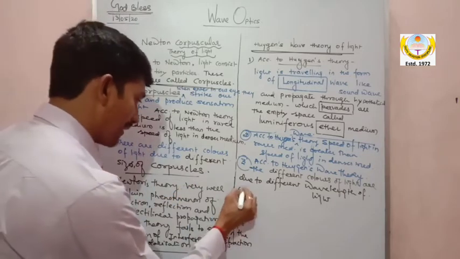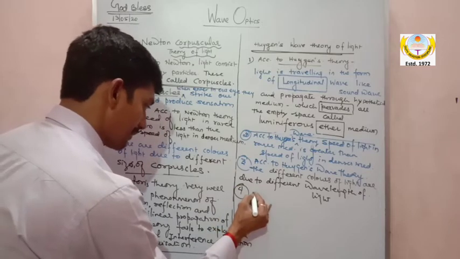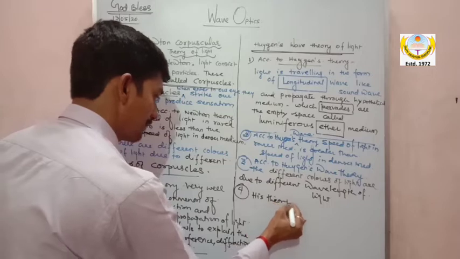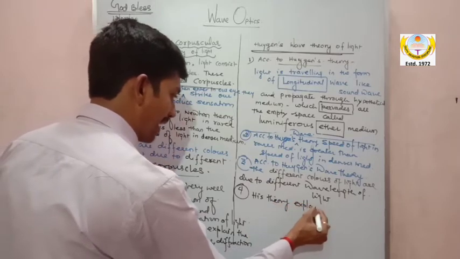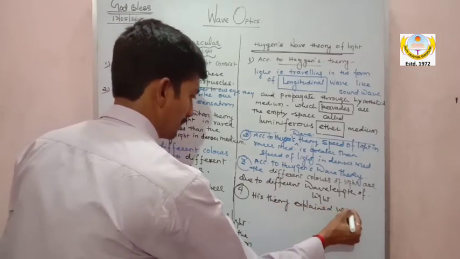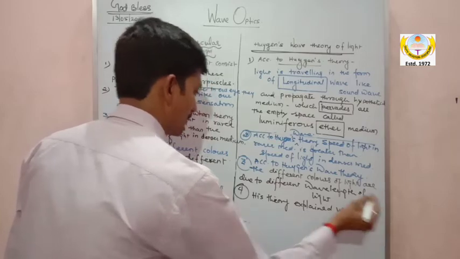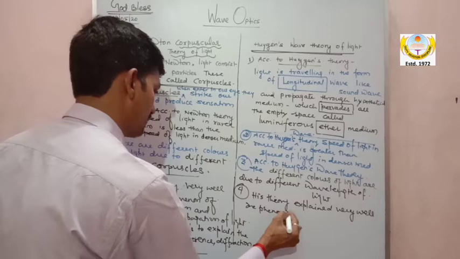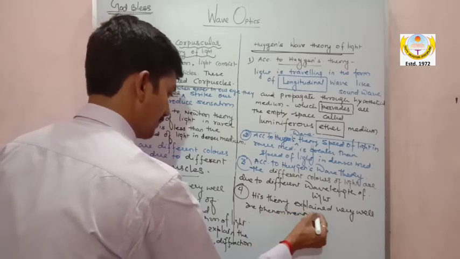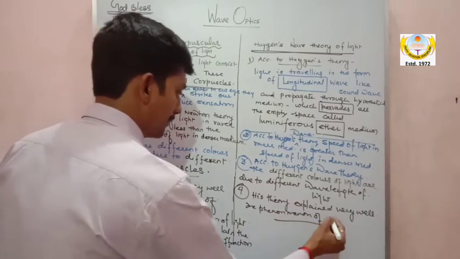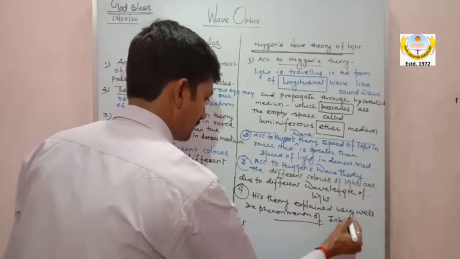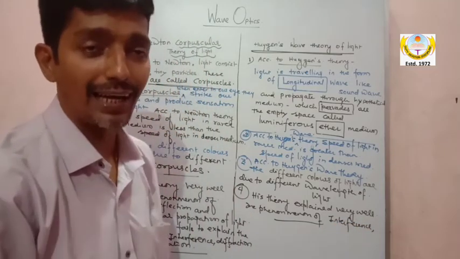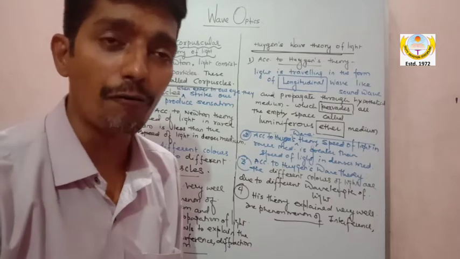Fourth point, my dear, his theory explained very well the phenomenon of interference, no doubt, with the help of Young, and diffraction with the help of Fresnel.